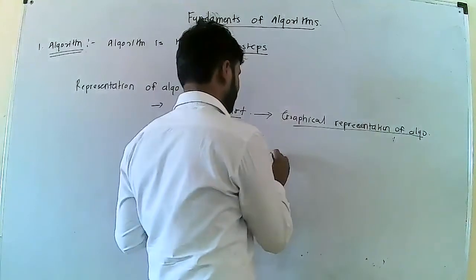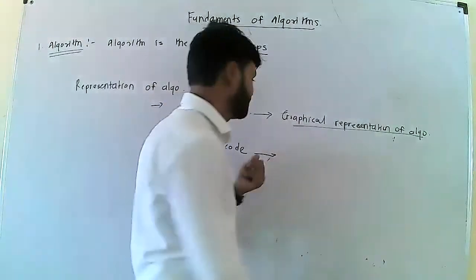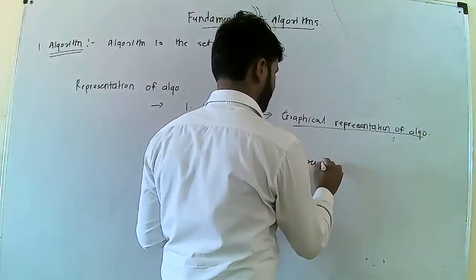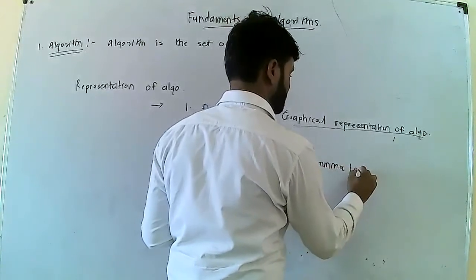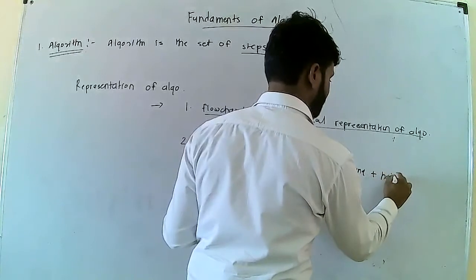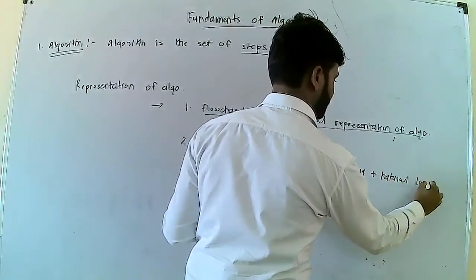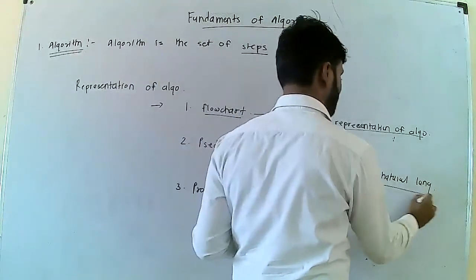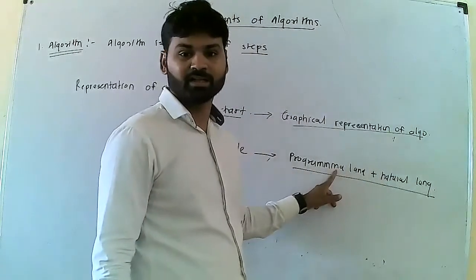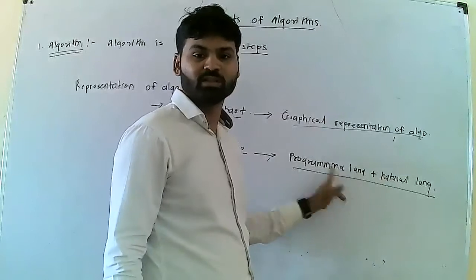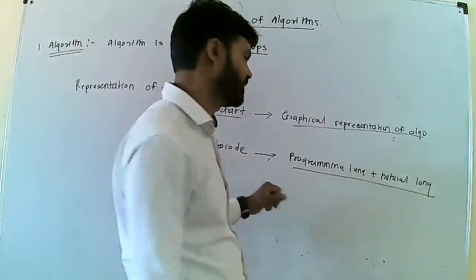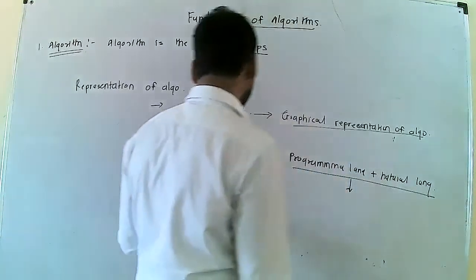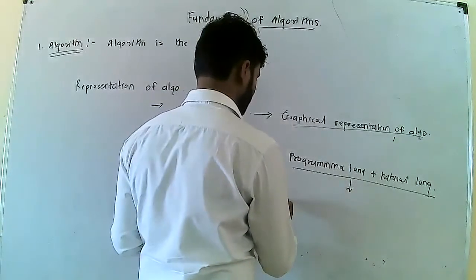Then next one is your pseudocode. What is pseudocode? Pseudocode is programming language plus natural language. In this step you can use some English words, or we can use some coding language also. It is the combination of programming and natural language. Then next one is your program.